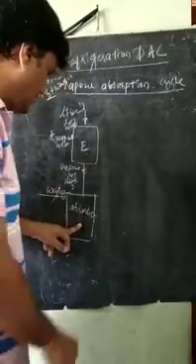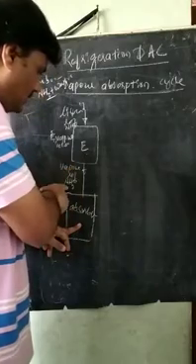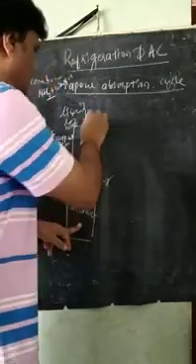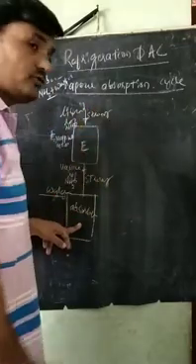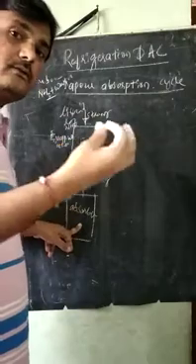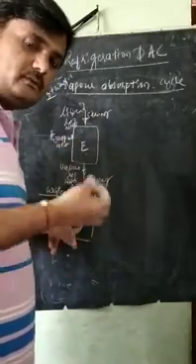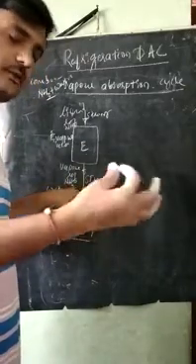Before that, it is very strong ammonia vapor. Strong means the highest concentration in that fluid is ammonia. Here also it is vapor, but very strong.